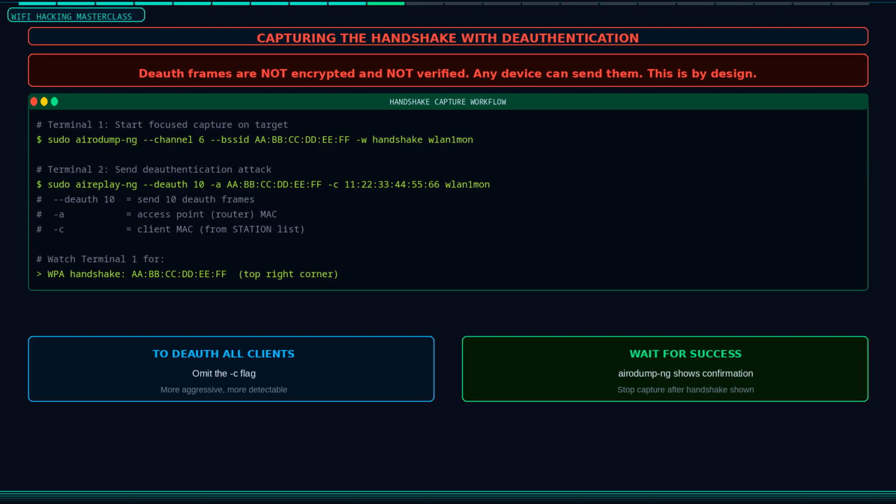Every minute that client stays connected and re-authenticates is another opportunity. In a real authorized test, you might wait for natural reauthentication rather than sending deauth frames, since deauth attacks can be detected by wireless intrusion detection systems. The cap file is your gold. Guard it and bring it to the cracking stage.